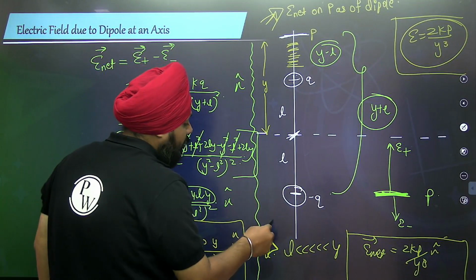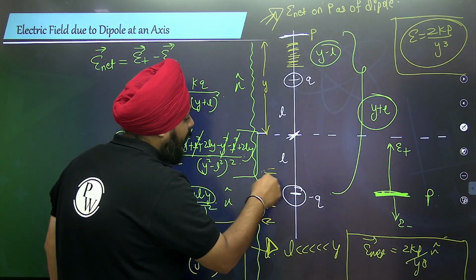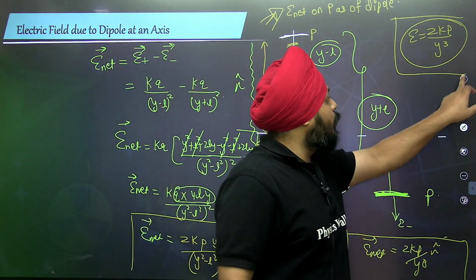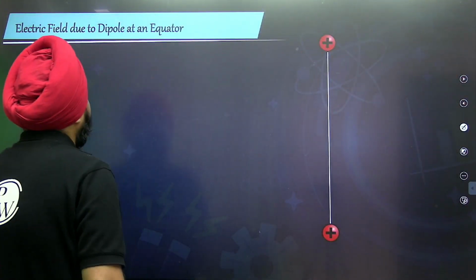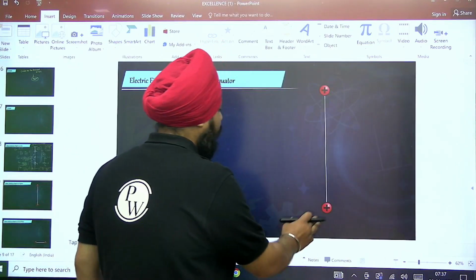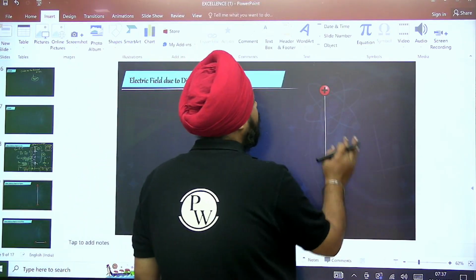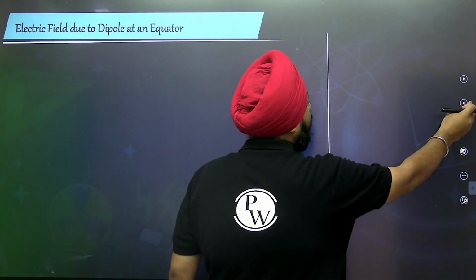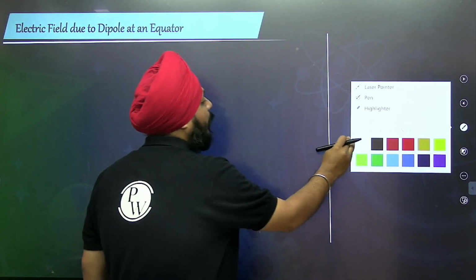So this is the first term, the electric field because of the dipole on the axial point. Now let's move on to the next: the electric field because of the dipole on the equatorial point. Okay, equatorial point.